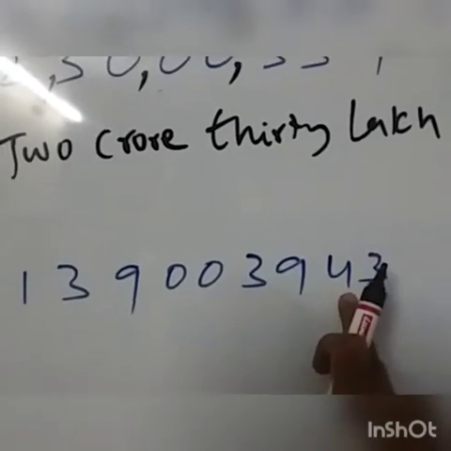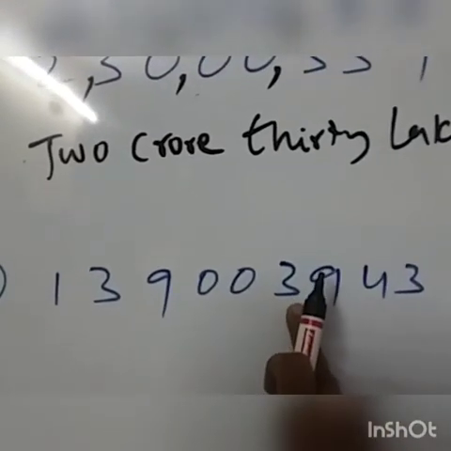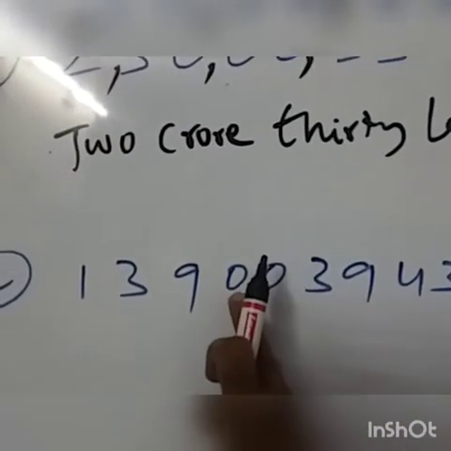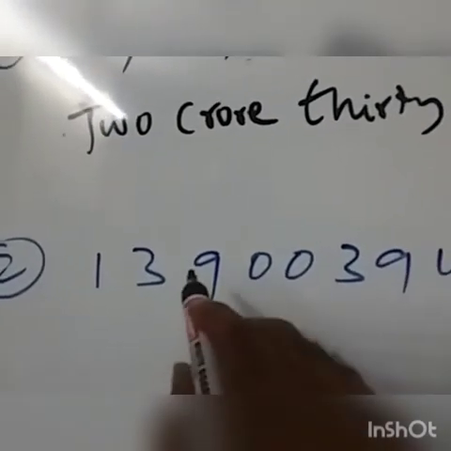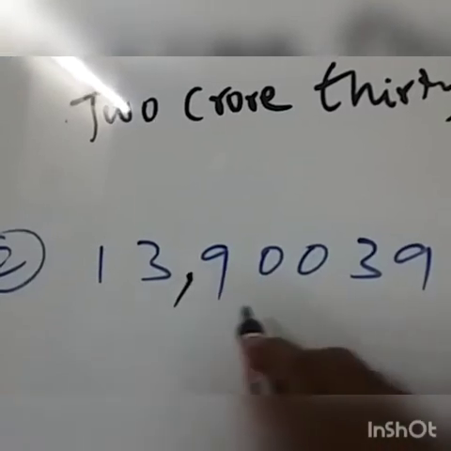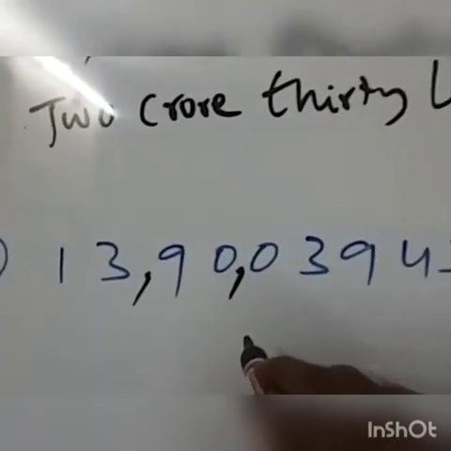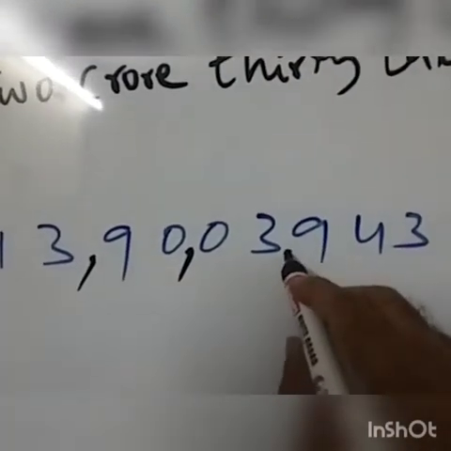Ones, tens, hundreds, thousands, 10,000s, lakhs, 10 lakhs, crores, 10 crores. 10 crores means put the comma after 2 digits. 10 lakhs means put the comma after 2 digits. 10,000 means put the comma after 2 digits.